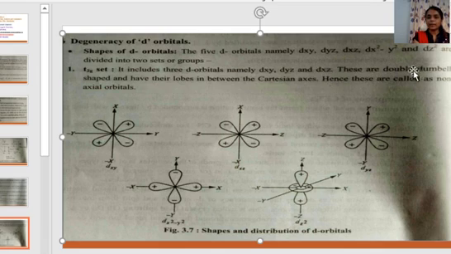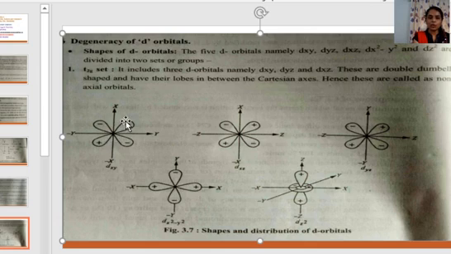These are double dumbbell shaped and have their lobes in between the Cartesian axes. x, y, z are the Cartesian axes. This shape is called a dumbbell shape, and here two dumbbells are present, hence it is called a double dumbbell shape.